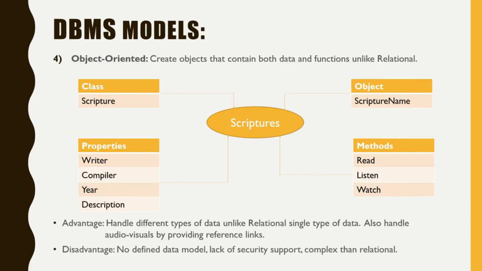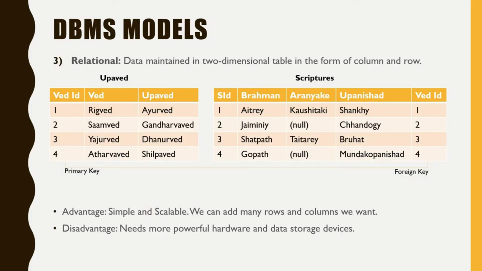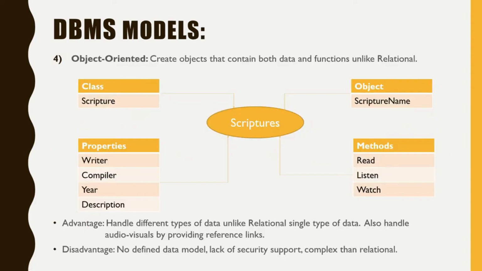The fourth model is object oriented. It creates objects that contain both data and functions, unlike relational. In the relational model, functions or structure are already designed in the background. We just have to deal with data. But in object oriented, we need to design functions and store data in them collectively as an object.